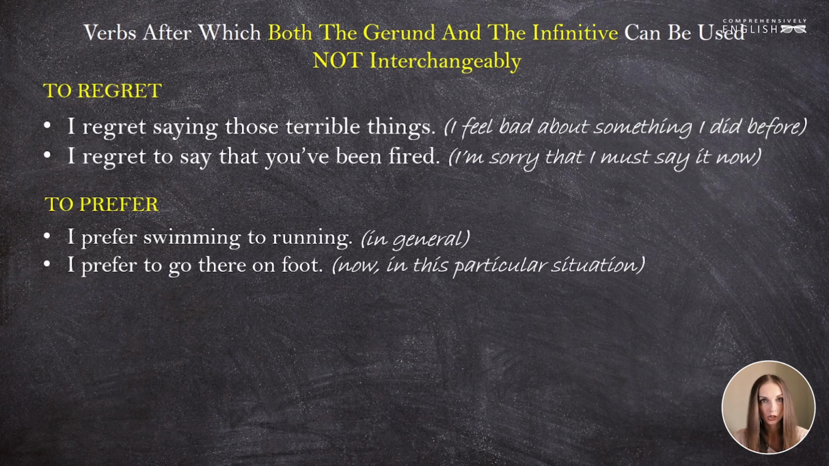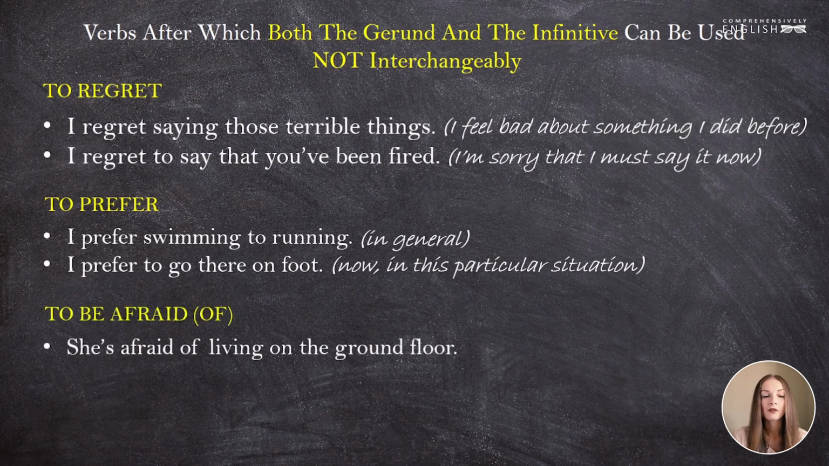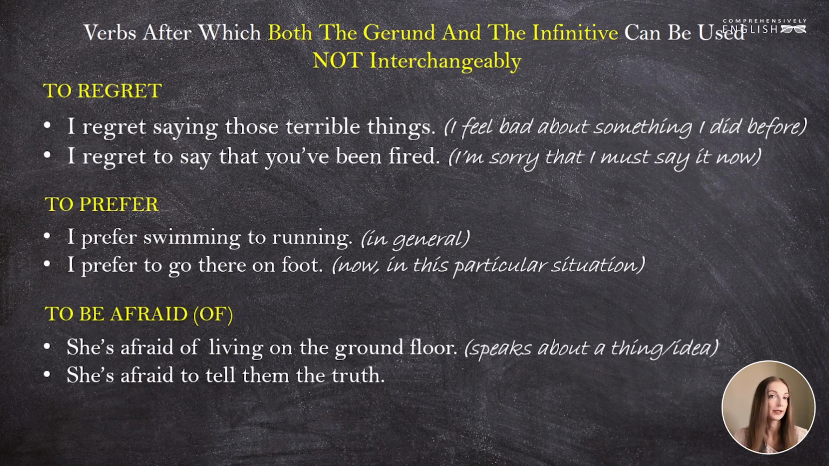Now, in this situation, I choose to go there on foot. I prefer to go there on foot. To be afraid: she's afraid of living on the ground floor and she's afraid to tell them the truth. The structures here are a little bit different because afraid of uses the preposition and the gerund here expresses the thing that the person is afraid of, an idea or situation or something. He is afraid to tell them the truth. The second sentence speaks about a particular action that the person doesn't feel comfortable about doing now.